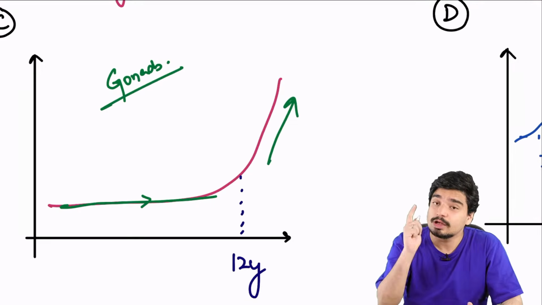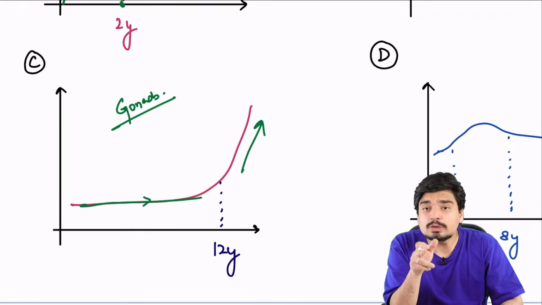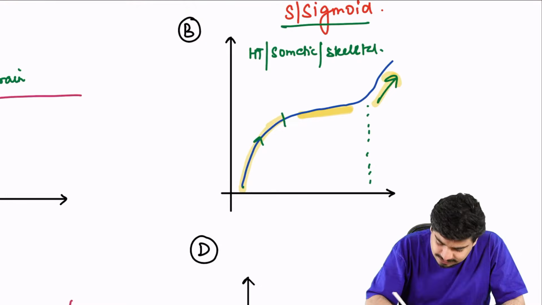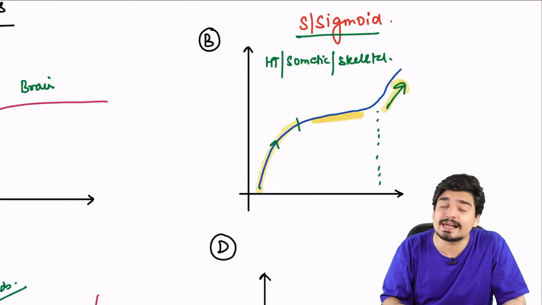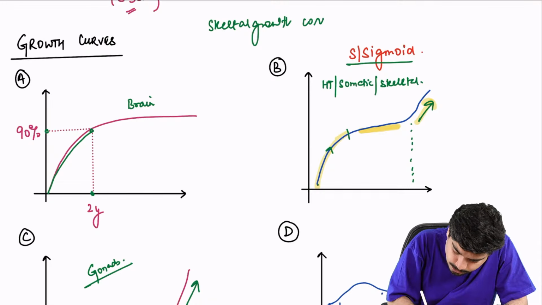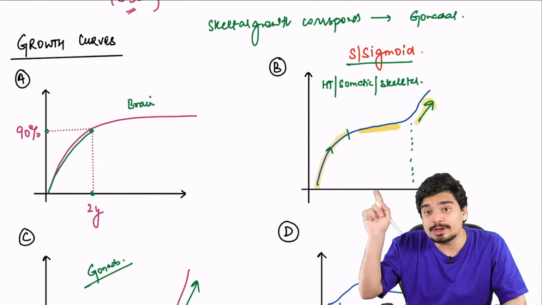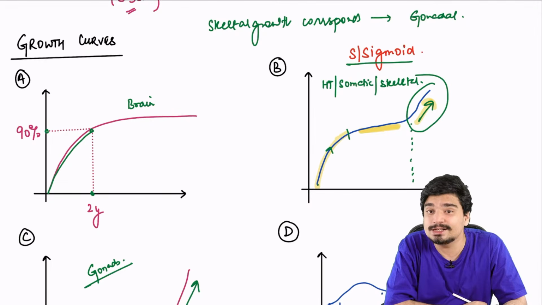This is your gonads. Once there was a question asked as far as FMG was concerned, that skeletal growth corresponds with what? The answer was gonadal growth. Remember, the second spurt of skeletal growth occurs when there is puberty, when there is gonadal growth. So this was once a one-liner asked in FMG. They occur simultaneously. During puberty you have gonadal growth, and during puberty you have your skeletal tissue or height growth as well.